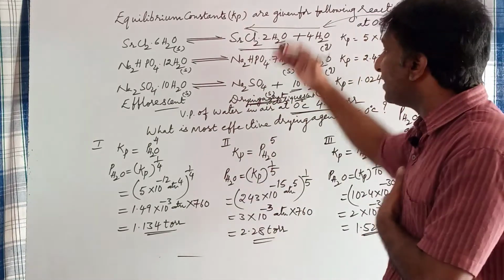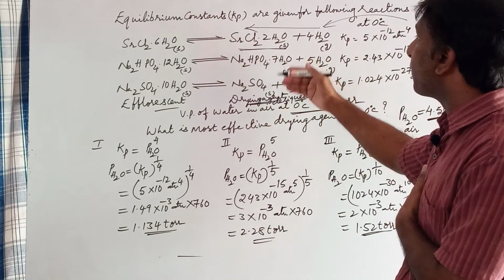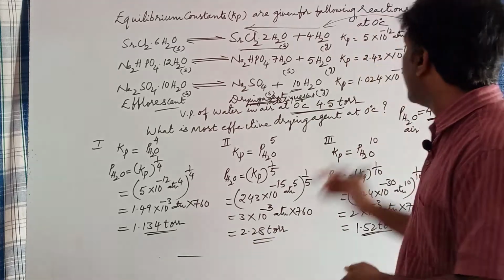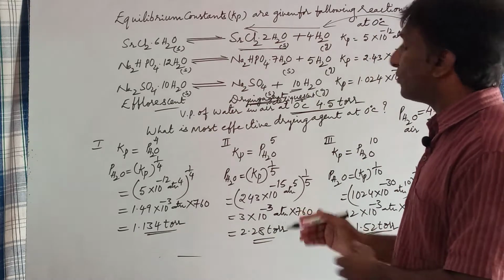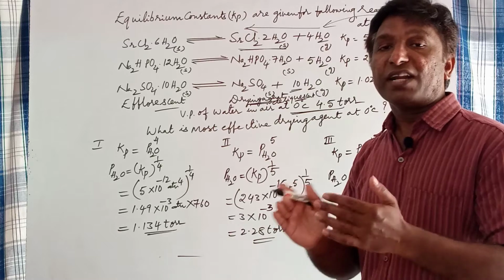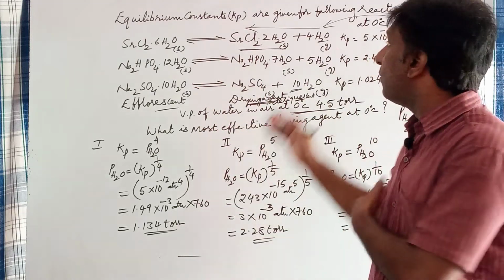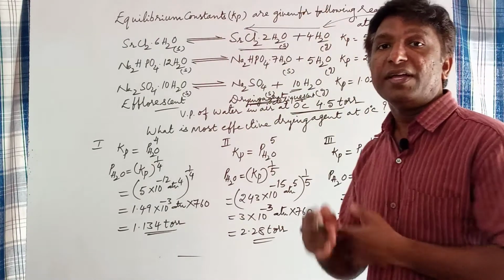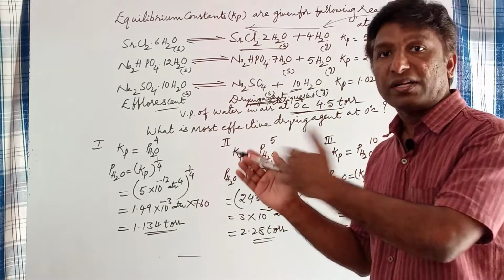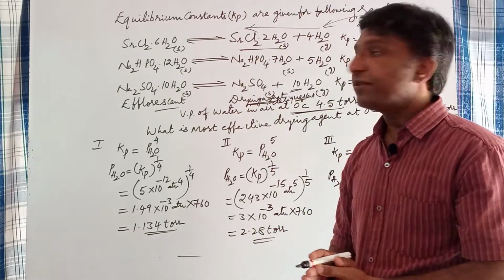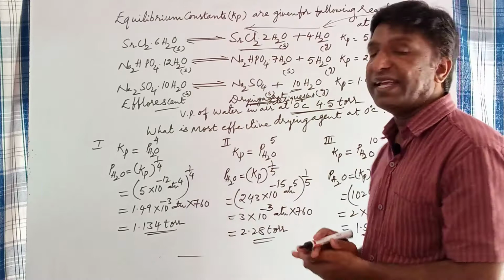Since in all the three cases the water vapor pressure at equilibrium is less than the atmospheric water vapor pressure, that is 4.5, water vapor from air enters into the equilibrium in all these three cases. So water vapor content in the equilibrium increases, the product is increased, and backward reaction occurs. Okay, so here these act as drying agents.